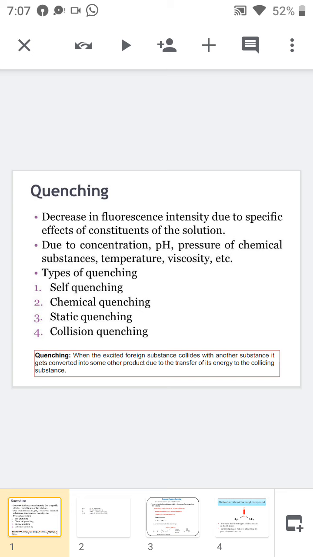The self-quenching means sometimes the molecule in the excited state can liberate its energy, undergo intersystem crossing and form the triplet state. The triplet state will liberate its energy but the intensity of the radiation is very less. So these are the different types of quenching.